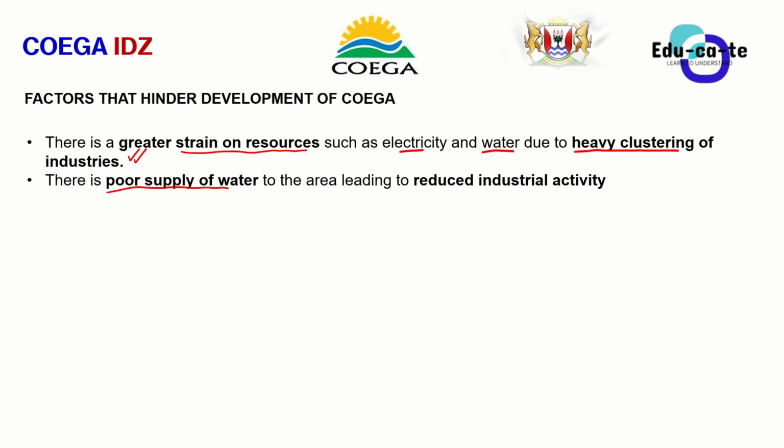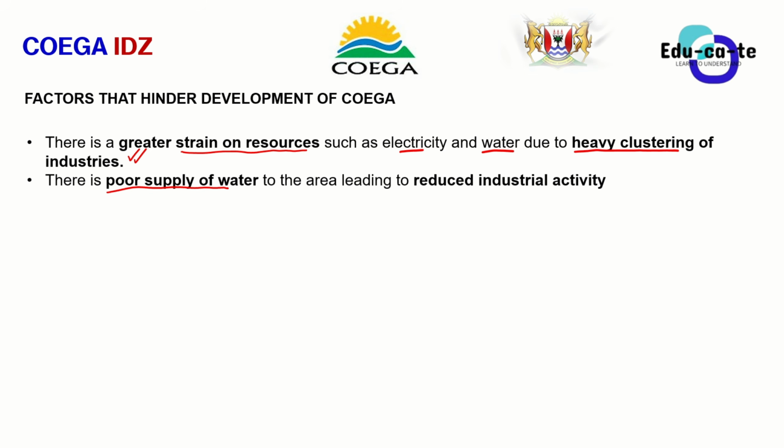But the supply of water is not reliable. In the area, the supply of water is not reliable. Remember that we cannot just go and fetch water from the ocean and just take buckets and say, hi, because I'm in KZN, let me just go and take some buckets and fetch water from the ocean so that I can use it for my industrial activities. No, the water from the ocean usually is salty. It cannot really be used without proper purification, without proper water treatment. So it is very essential for water treatment to happen first before supplying water to the local areas.